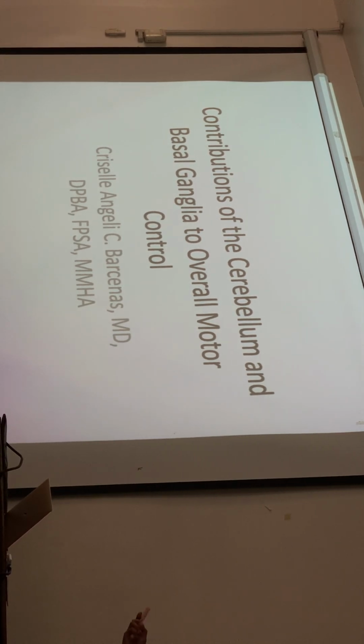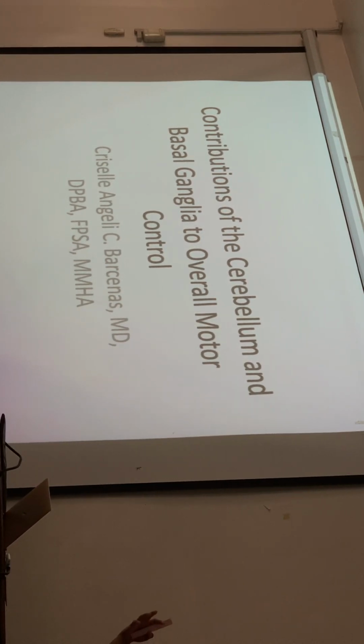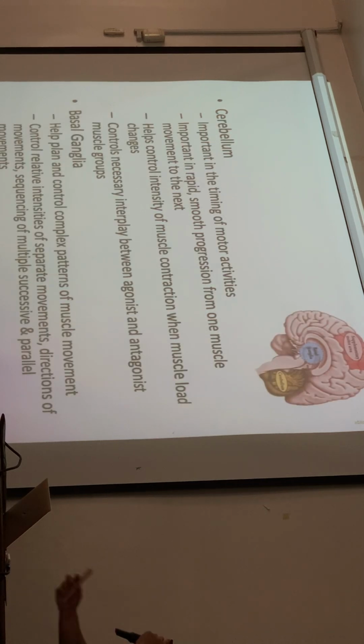These two cannot control muscle function by themselves. Instead, they function in association with other systems of motor control. So this is their importance in motor function.